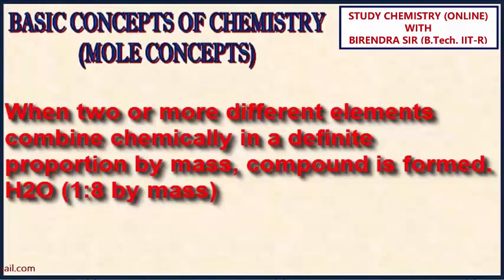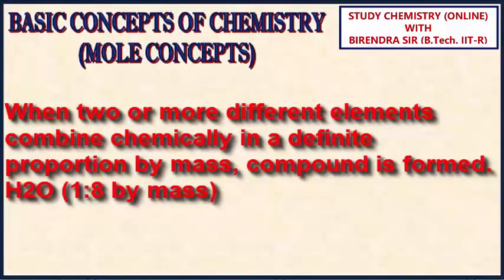When H and O combine in a definite ratio 1:8 by mass, we get H2O. Okay? And here the constituent elements do not retain their properties. H2O properties will be different from the properties of H2 hydrogen and O2 oxygen.